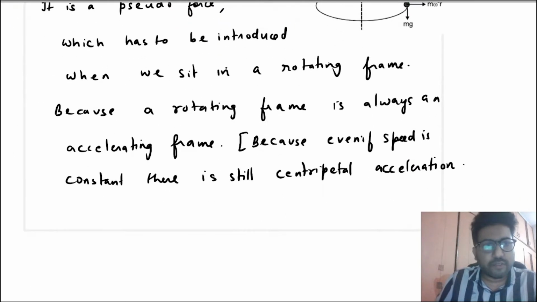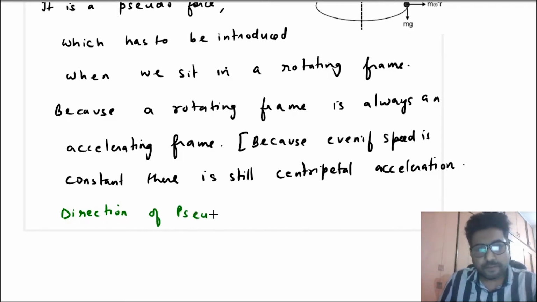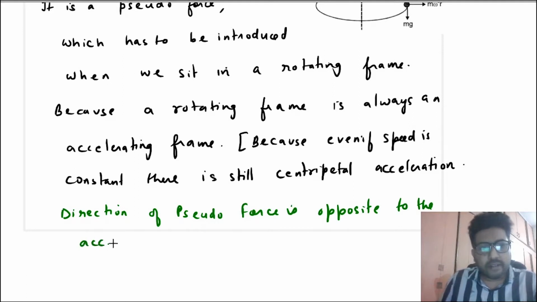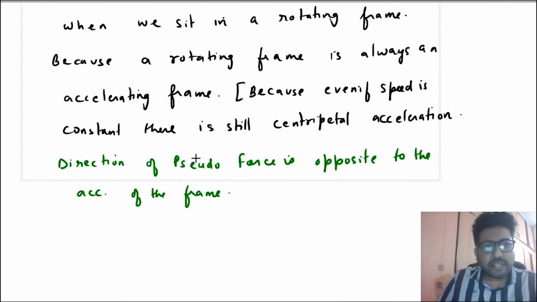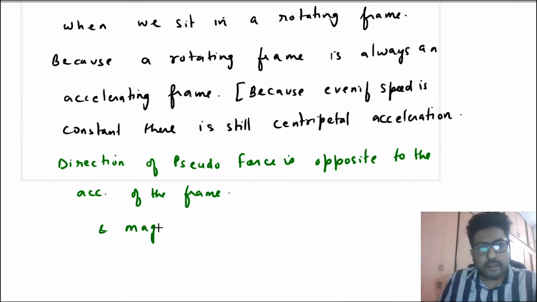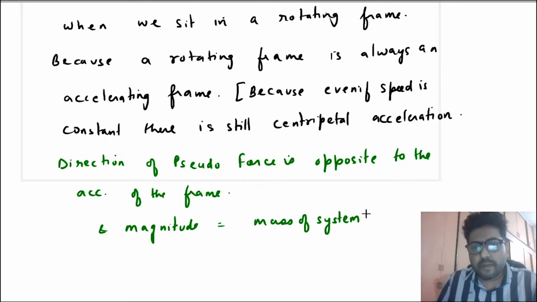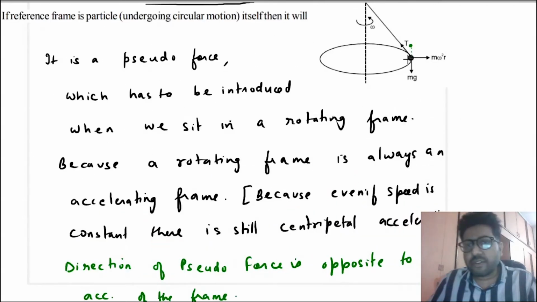You know that the direction of pseudo force is opposite to the acceleration of the frame, and its magnitude is mass of system multiplied by acceleration of frame.